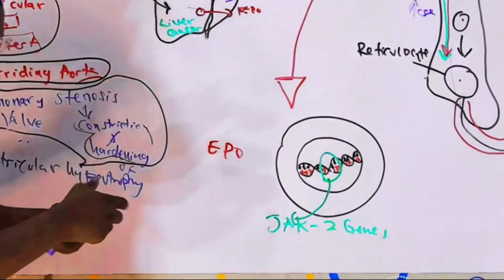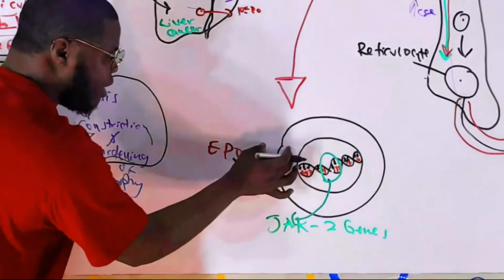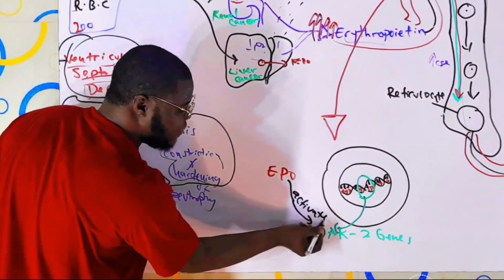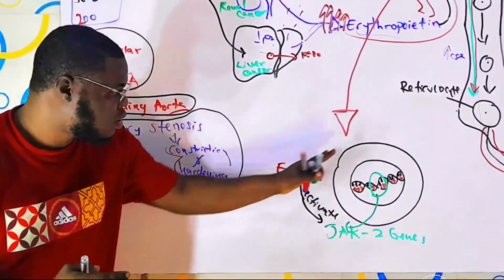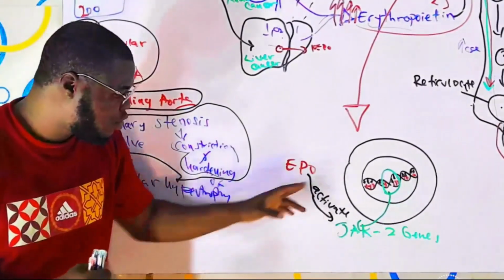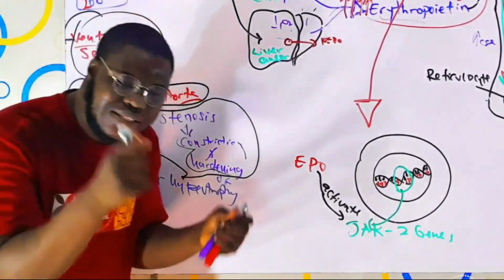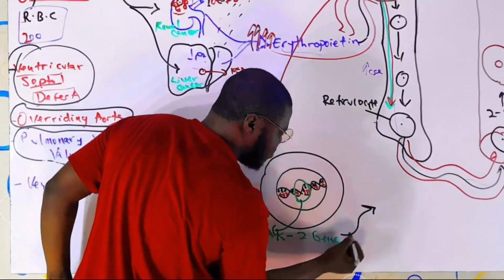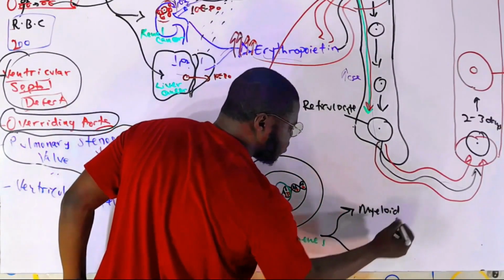When erythropoietin is coming, erythropoietin actually binds with the receptor on the hemocytoblast to activate this JAK2. So when erythropoietin binds with the receptors on the hemocytoblast, what happens next is that these receptors trigger or activate JAK2 genes. The JAK2 genes are now the ones responsible for knocking off the myeloid stem cell and the lymphoid stem cells.